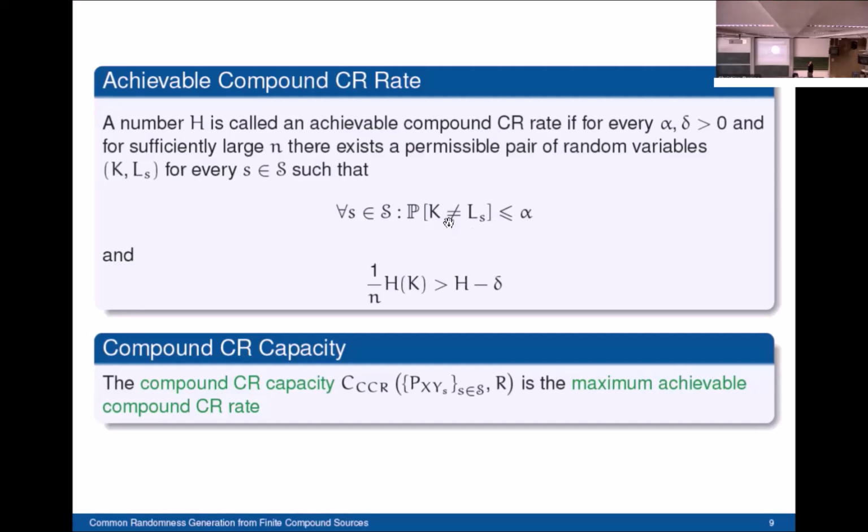Second, we want the number H to satisfy this inequality constraint. So this is the definition of an achievable compound common randomness rate. Now, how would we define the compound common randomness capacity in this case? We define it as the maximum achievable compound common randomness rate. So this was the definition of a compound common randomness rate and the compound common randomness capacity.